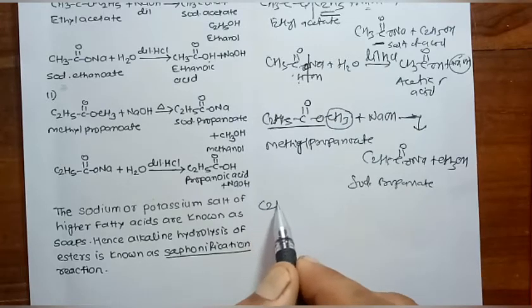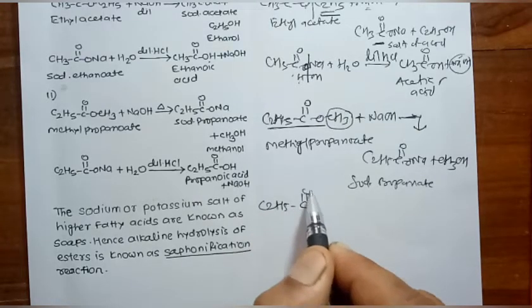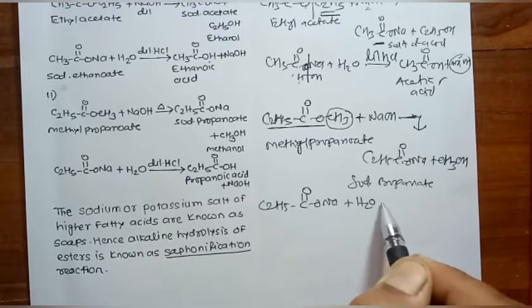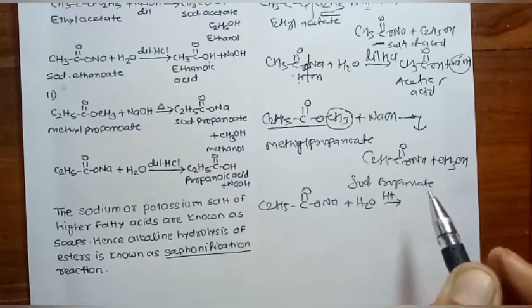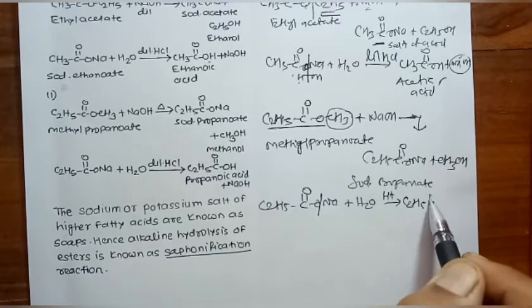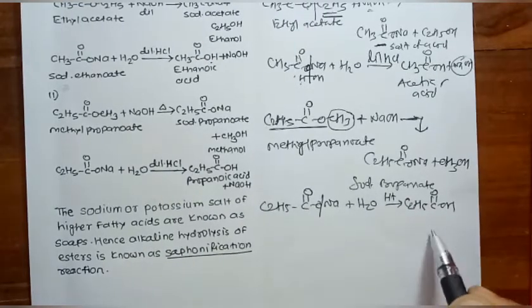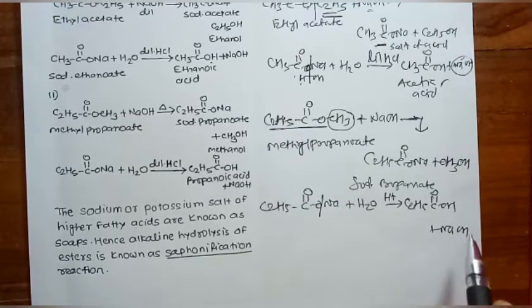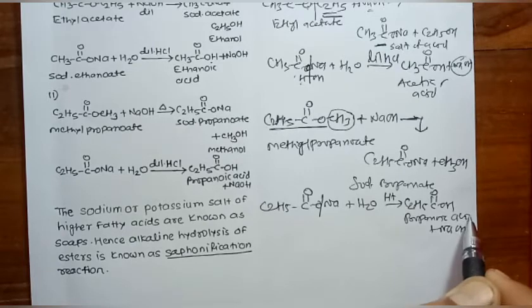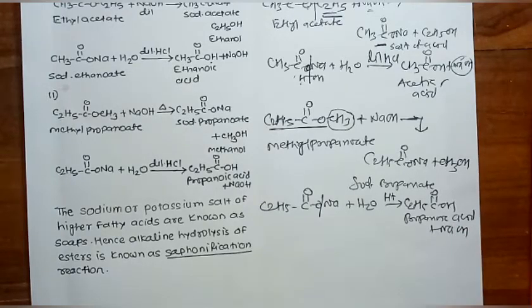This sodium propanoate on acid hydrolysis gives propanoic acid, C2H5C double bond OH plus NaOH. Propanoic acid is the IUPAC name and propionic acid is the common name.